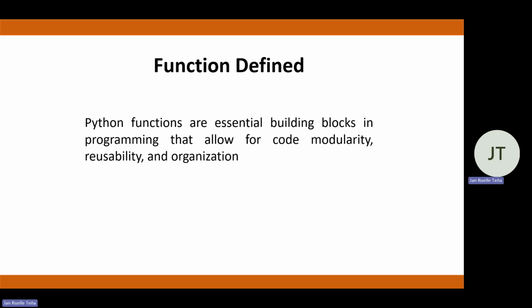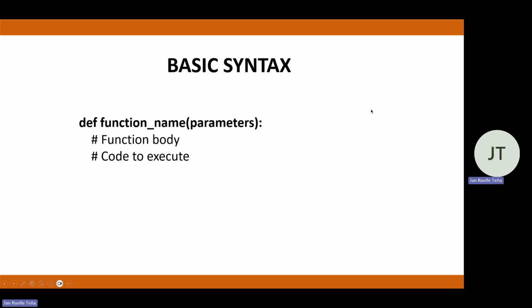So it prevents us from rewriting all the necessary code that we need. We just simply call the function, then it would redo the lines of code that we did earlier. Okay, so going back to the syntax, we have def here as the keyword to define, then the function name, then the parameters that we would be passing, and next is the line of code that we would be executing.